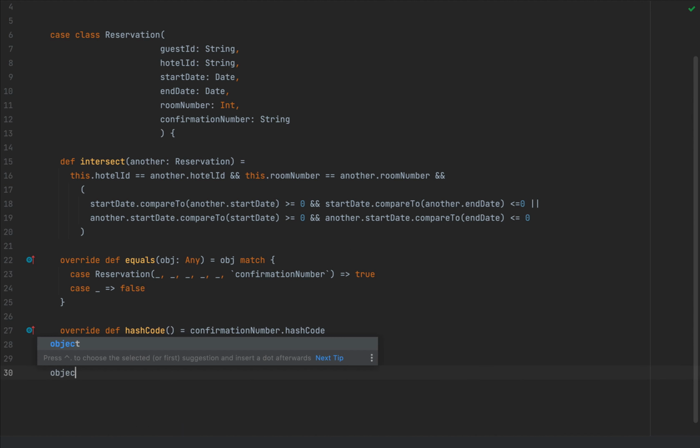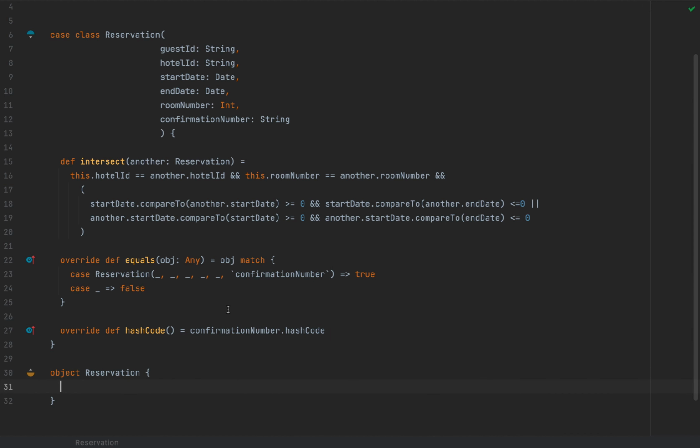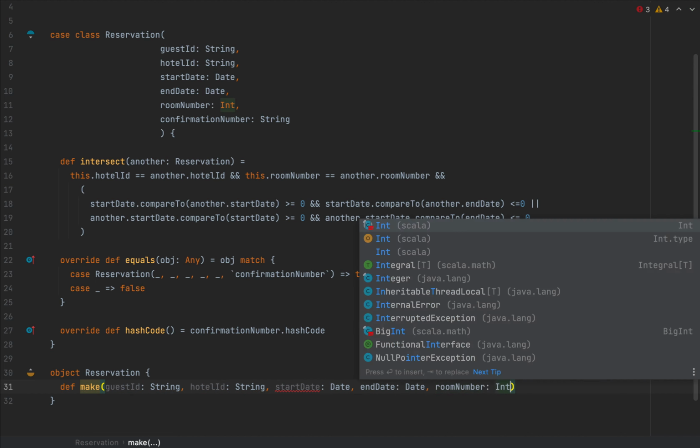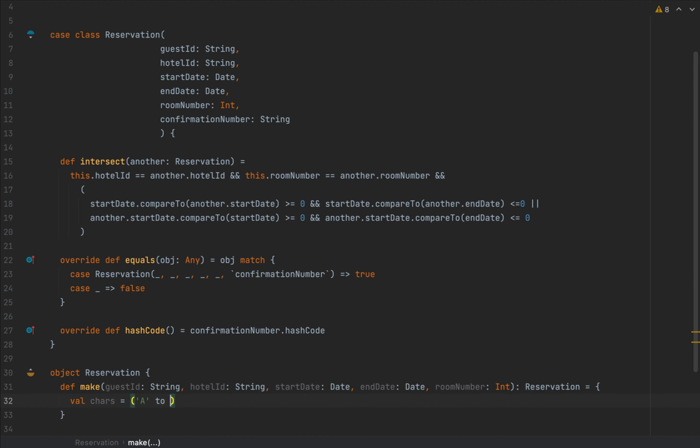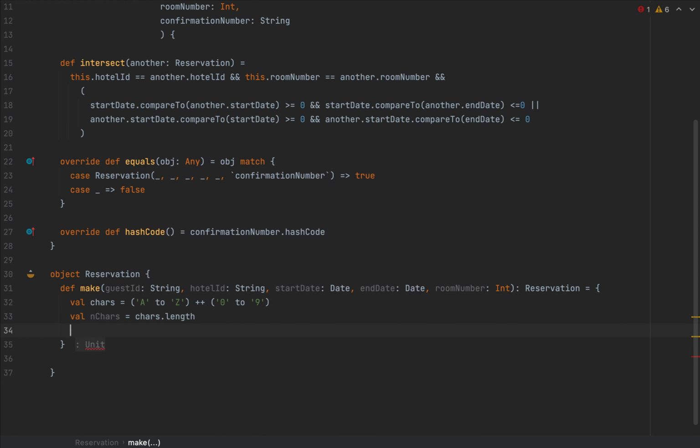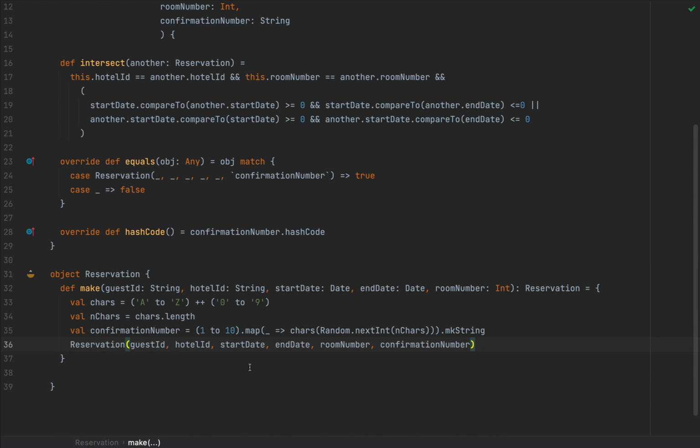So I'm going to create a companion object Reservation where we will store the quote-unquote static fields and methods of this type. I'm going to have a single method called make, which will create a reservation based on just guest ID, hotel ID, start date, end date, and room number, and leave the confirmation number to that logic to be generated. To implement that, I'm going to randomly generate a string of 10 characters, which will contain only capital alphanumeric characters, and I'm going to return a reservation after I've generated that string. So this is a simple utility method that will allow me to make reservations very easily. Now, let's get back to our code in Hotel.